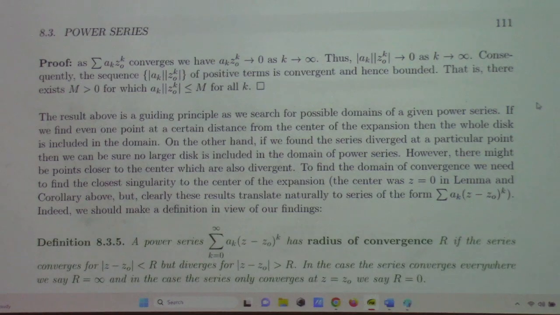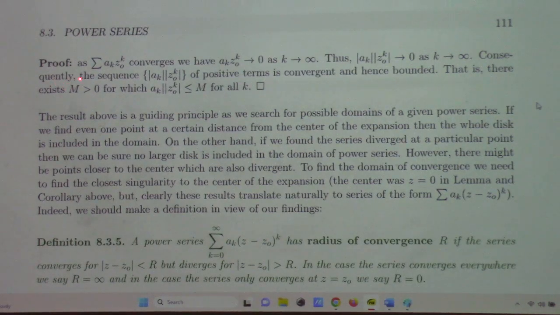All points. So if a point at distance 3 from the center of a power series converges, then the open disk of radius 3 centered at the center of the power series, all of those points are points for which the series converges. And not just that, it's a uniform convergence.